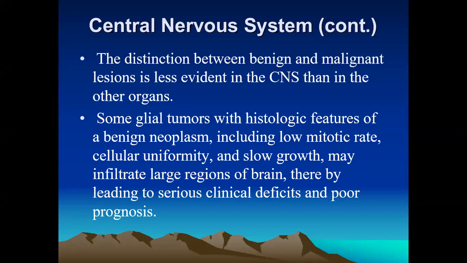This can also occur in other organ system cancers.